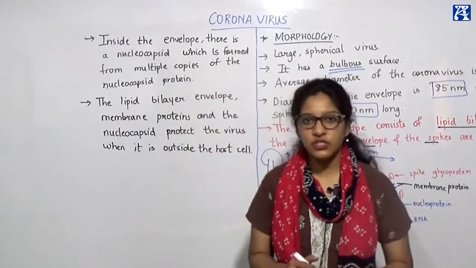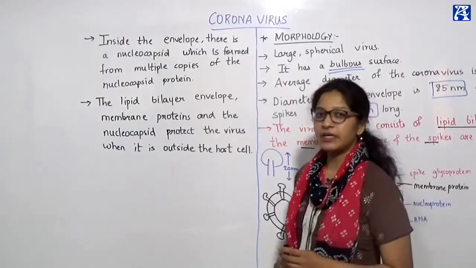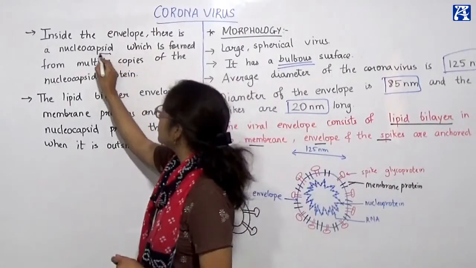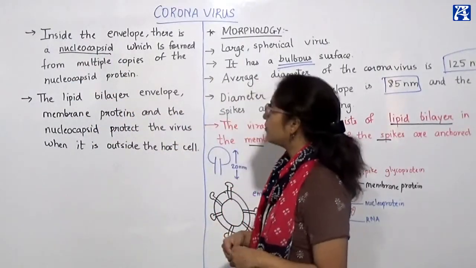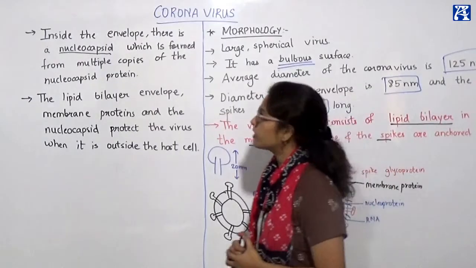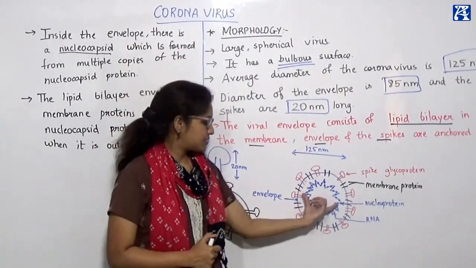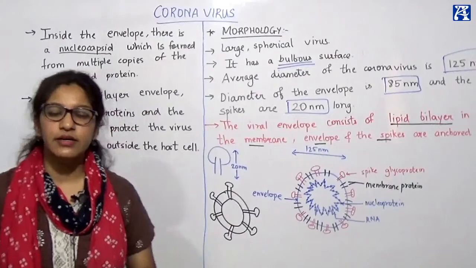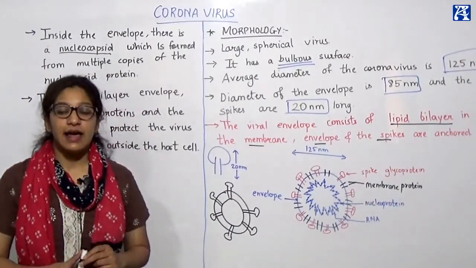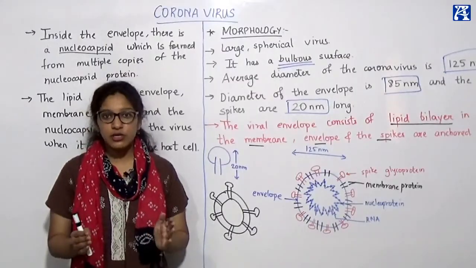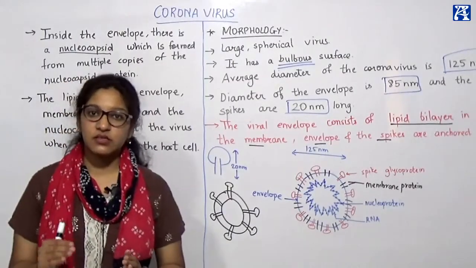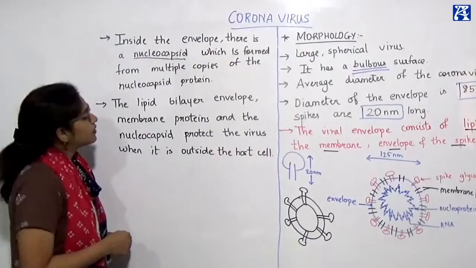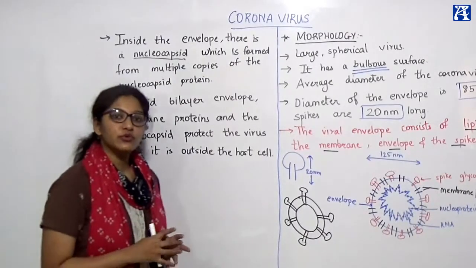Continuing the part of morphology, we see inside the envelope of the virus there is a nucleocapsid, which is formed from multiple copies of the nucleocapsid protein. Now, the nucleocapsid, or the presence of capsid near the nucleus, we see what is capsid. Capsid is a covering made up of proteins, and it encompasses the nucleus of the virus. It covers the nucleus of the virus. So what is the capsid or nucleocapsid of this coronavirus made of? It is made from multiple copies of the nucleocapsid protein.